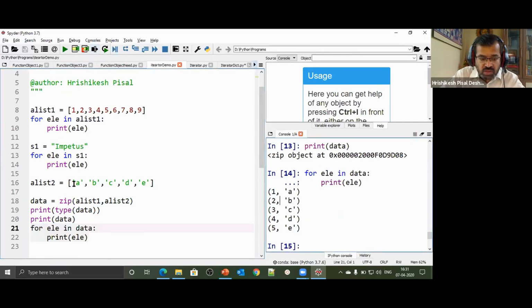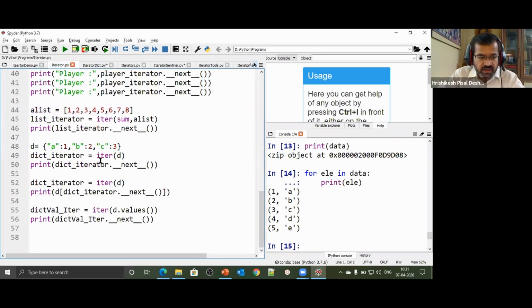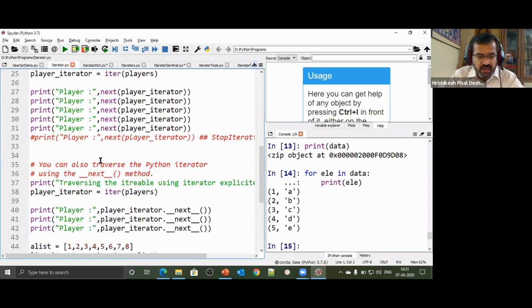And note, the smallest was A, B, C, D, 5 elements. So 5 elements with this were paired with 5 elements with this, and those tuples were created. So remember this zip function that we have already seen. So what we have seen is an implicit iterator which is provided for us. Now what we plan to do is actually access and create our own iterator. So let's see how we can create our own iterator.